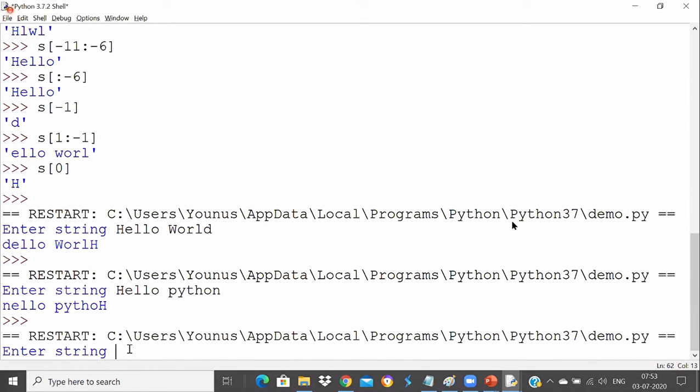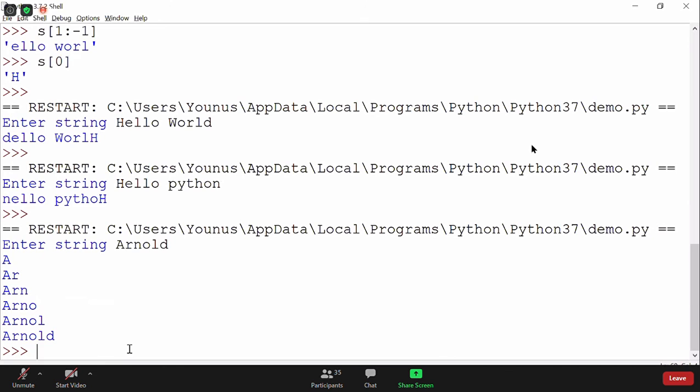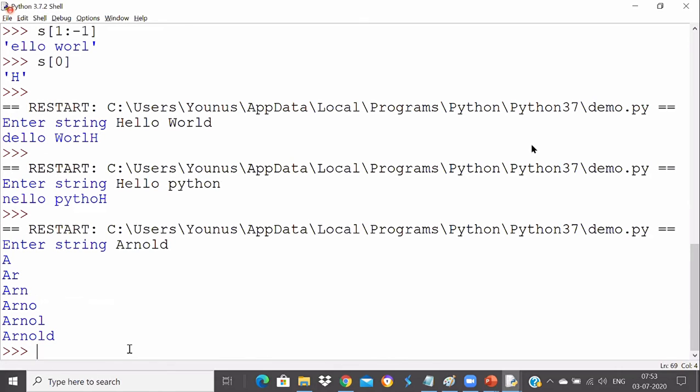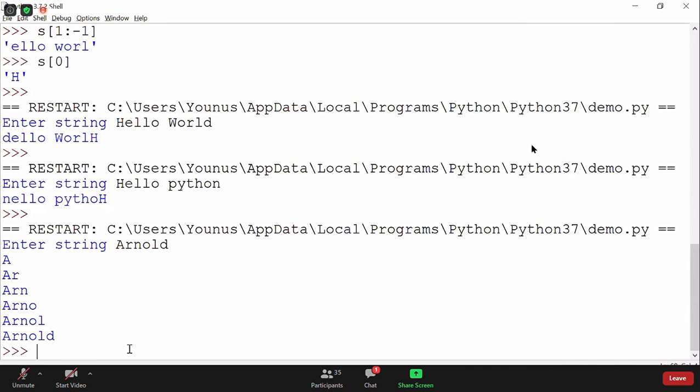Okay, I'll enter something. Okay, I'll enter Arnold. And you can see that it's printing me some pattern. First, it's printing me the first letter. Second, it's printing me two letters. Third, it's printing me three letters. Fourth, it's printing me four letters, five letters, and six letters.